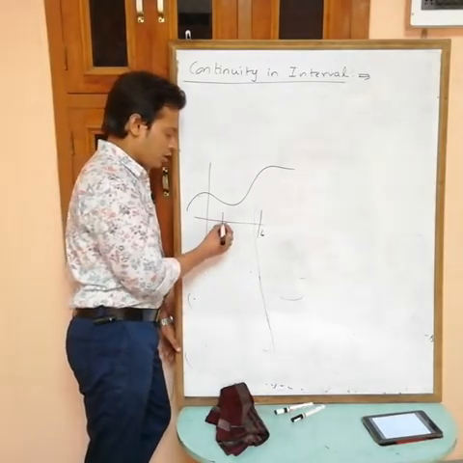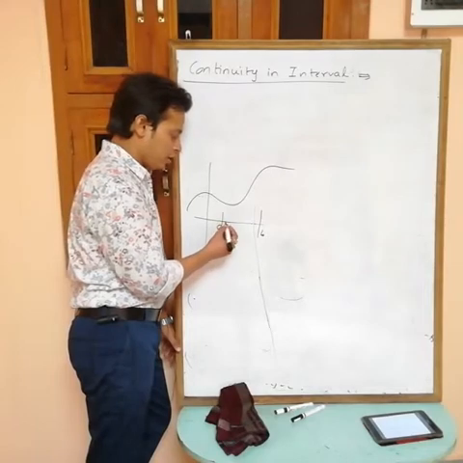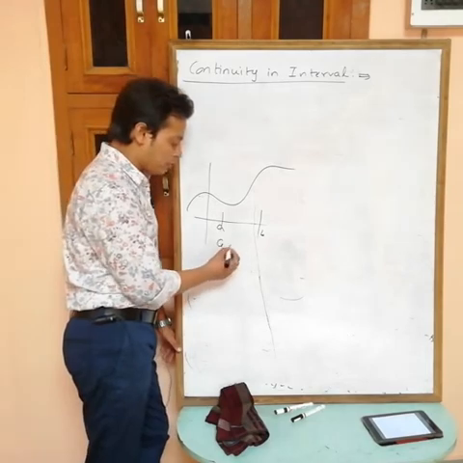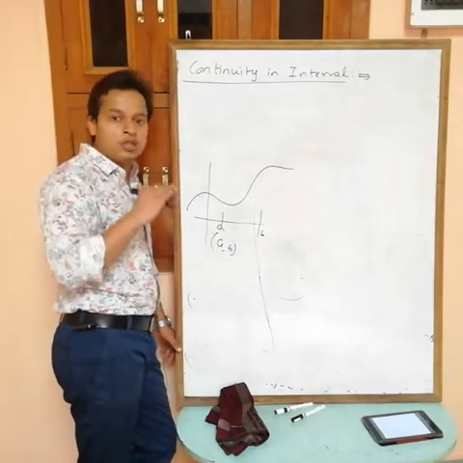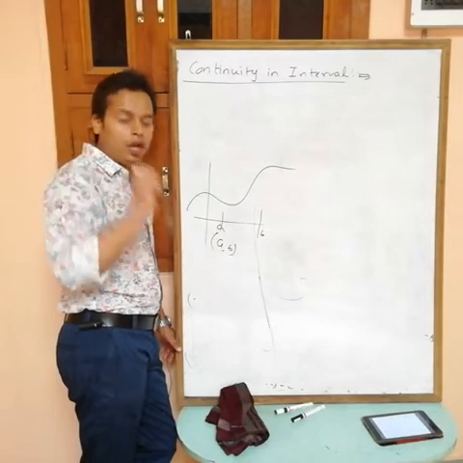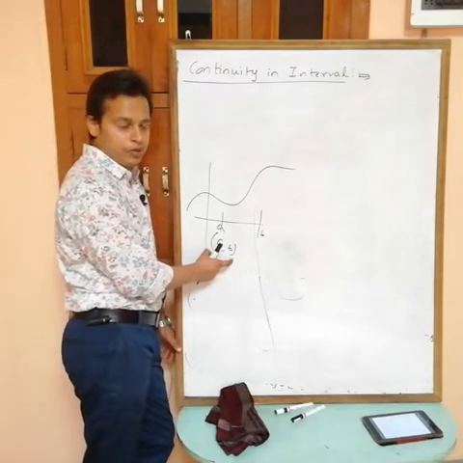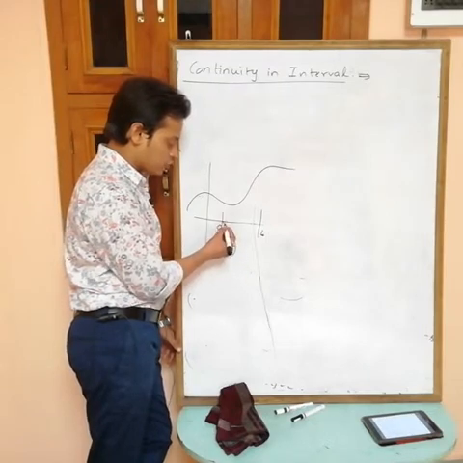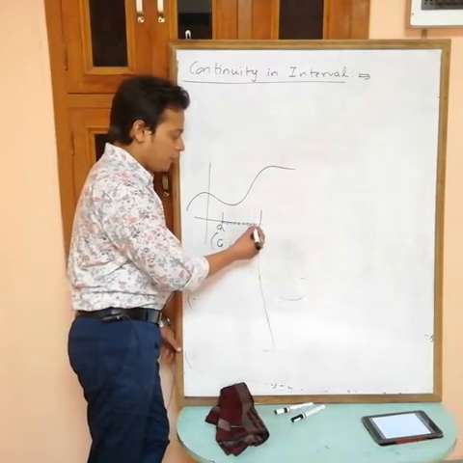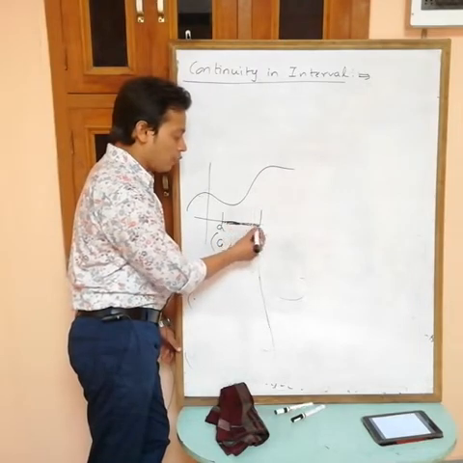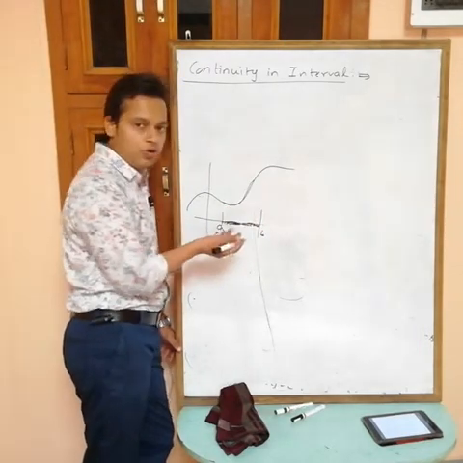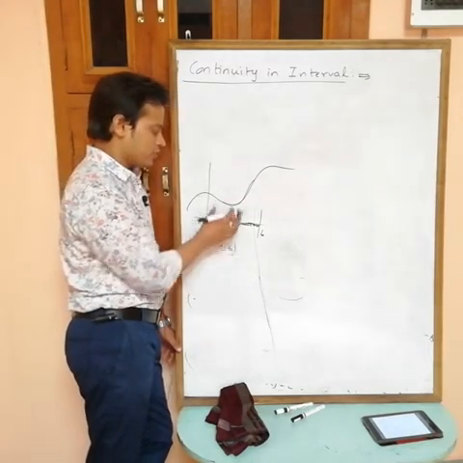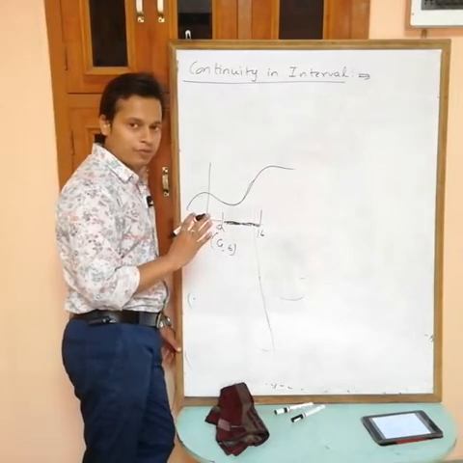If you are taking open interval a comma b, then a function is said to be continuous in open interval a comma b if the function is continuous at each and every point of this interval. There is no break at all these points, so this function is continuous in this open interval a comma b.